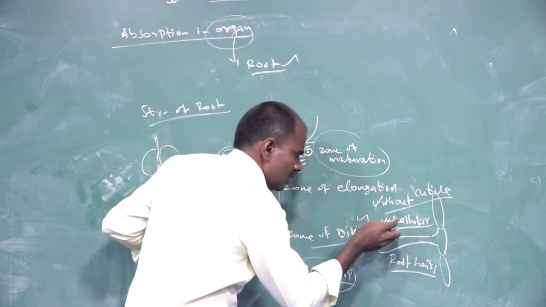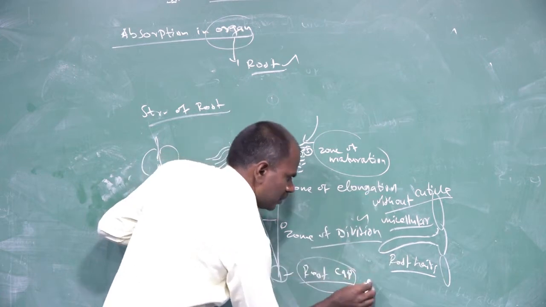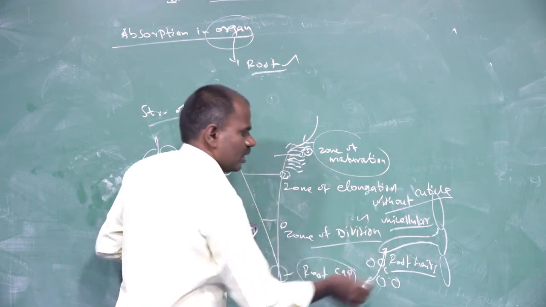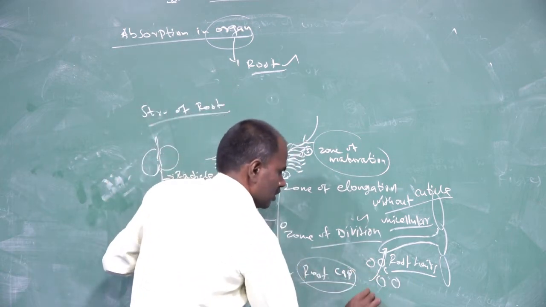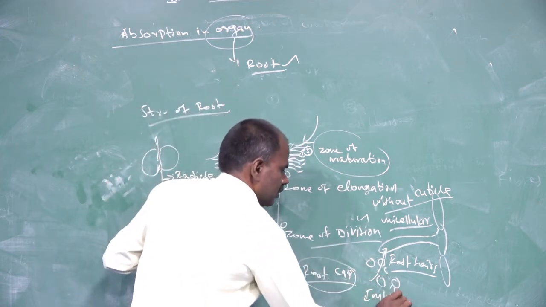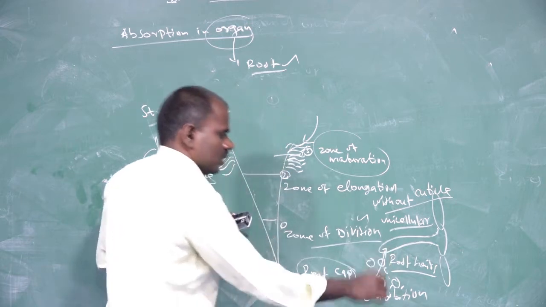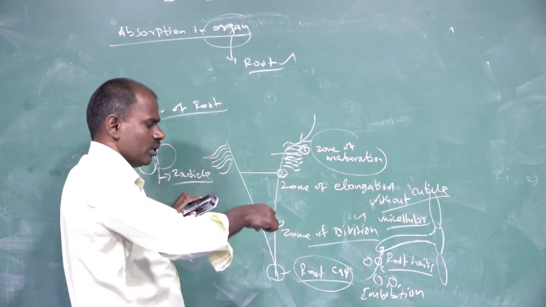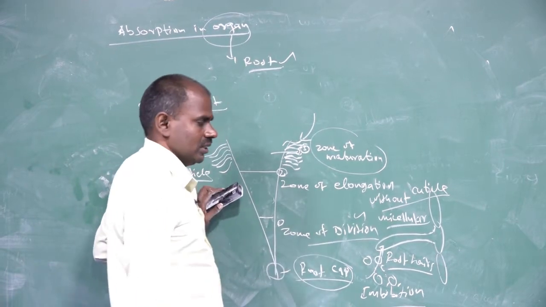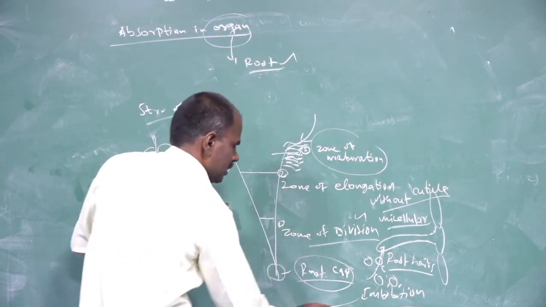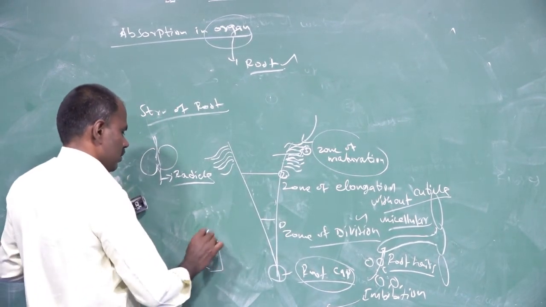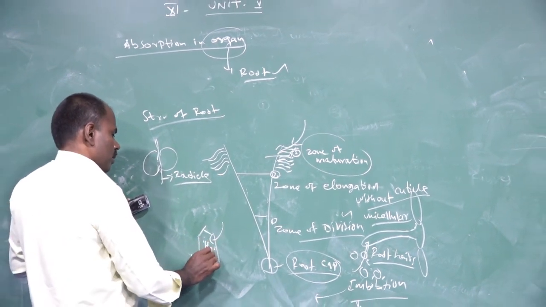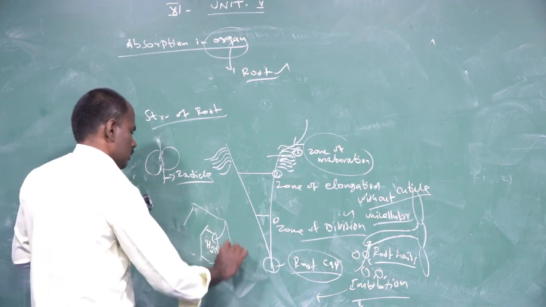These root hairs absorb water from the soil particles. That process is called imbibition. Imbibition means absorption of a large amount of water, so that the cells become swollen.